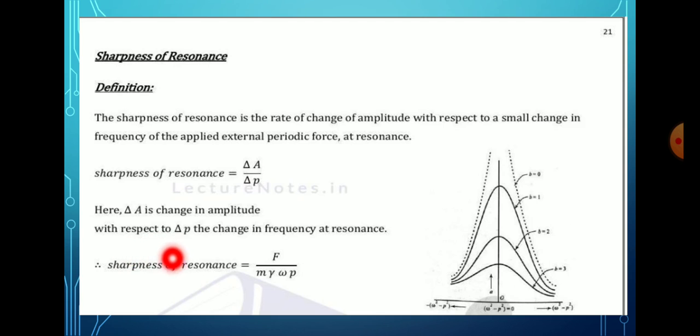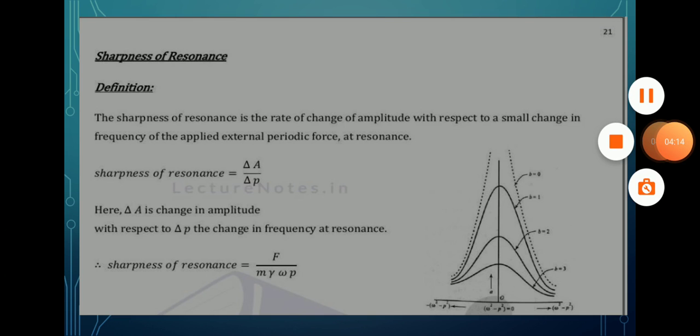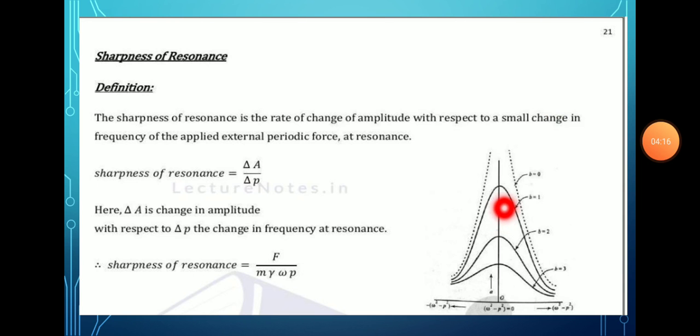The sharpness of the resonance is given by F divided by m R omega. It is shown graphically. The resonance amplitude varies with the degree of damping at the stage of resonance. Here omega square minus P square is equal to 0 is chosen to be plotted along the abscissa because the amplitude is dependent upon this quantity.